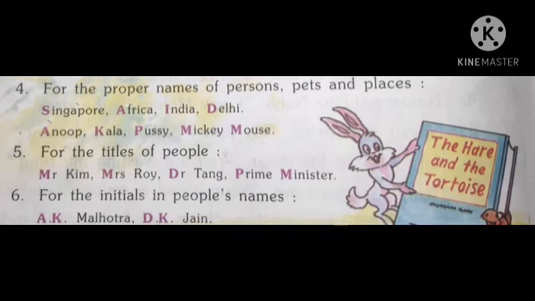And the next is for the initials in people's names like A.K. Malhotra, D.K. Jain. Here you can see A.K. Both the letters are in capital because these are the initials in people's names. Clear?